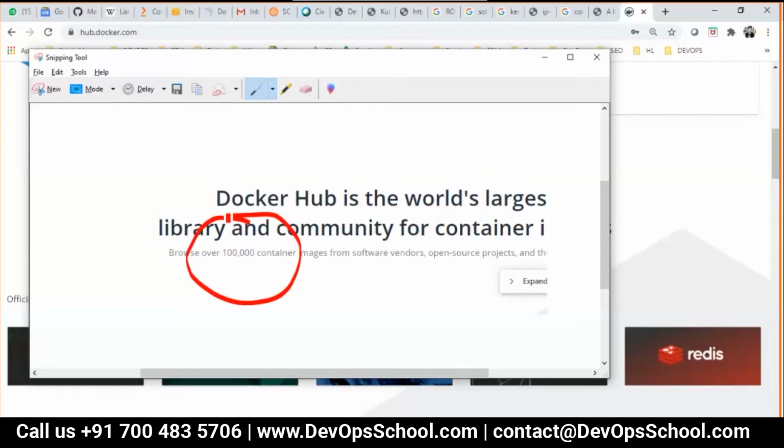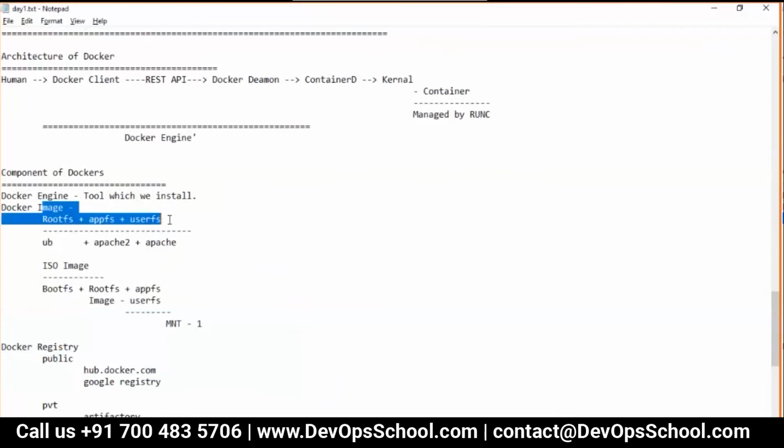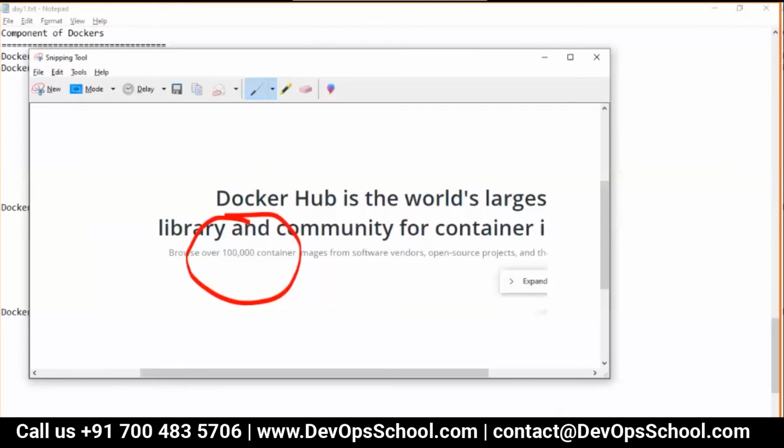Yes, why not? So guys, an image is nothing but a combination of multiple file systems: root file system, app file system, user file system. We will develop our own image, but not now. Next class. First, we will use that. So from where to download this image? Docker registry. So now did you understand what the engine, image and registry are? All of us? Yes. Okay, so I'm going to download here from hub.docker.com.